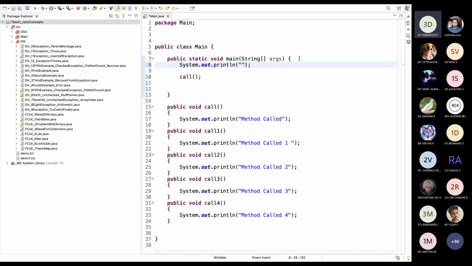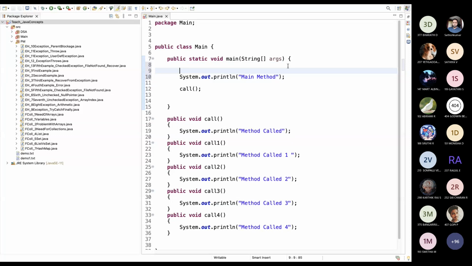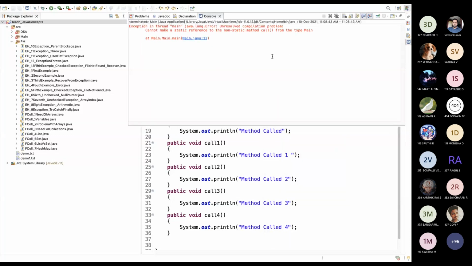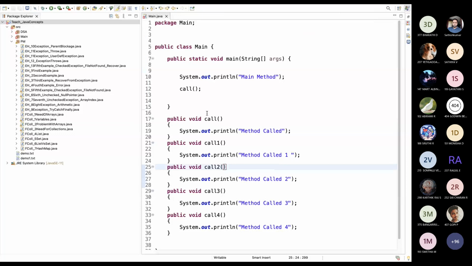It's not right, sir. Public static void call. Okay, I'll run the program. It won't print anything because to call a method, we have to either create an object or make this method static, then only we can call the method.